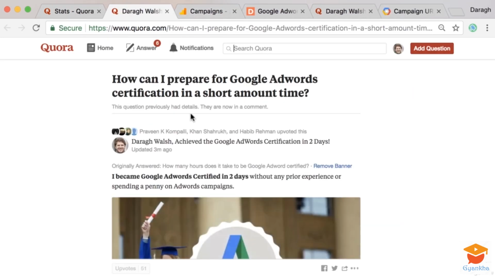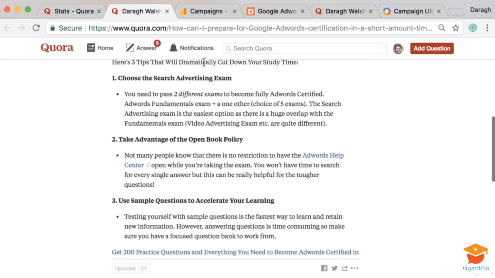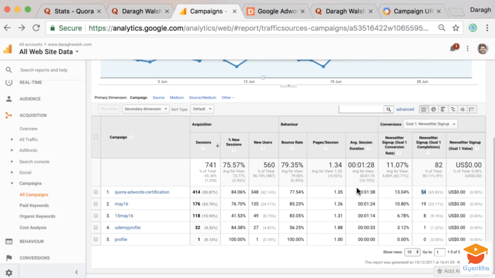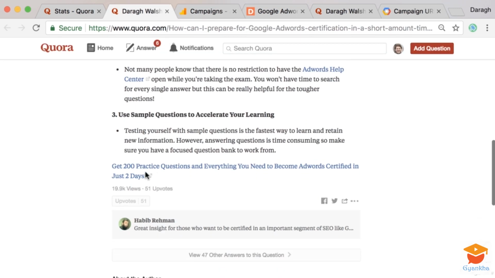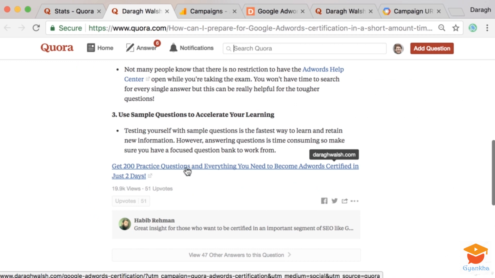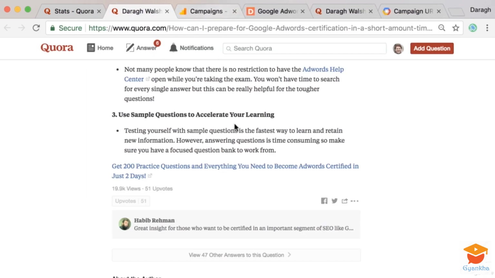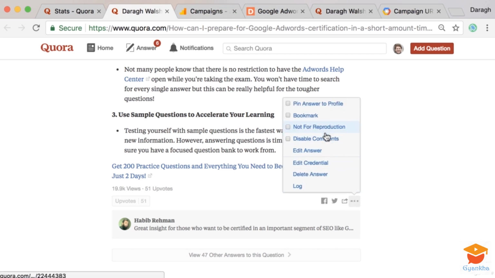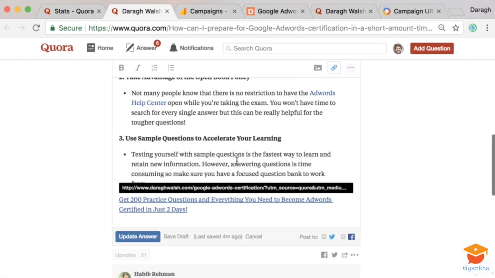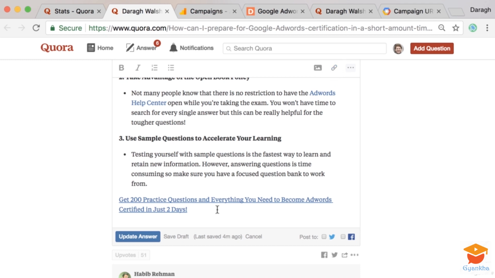Okay, this is Google Analytics. The way that I can get that information in Google Analytics is by using a special link at the end of my question here. So if I open this up and go to edit this, I'll show you what the link looks like, and then I'll show you how to create that link. Maybe I can see this. No, I can't. Well, essentially, this is the way that we get this information in Google Analytics: by creating this special link.